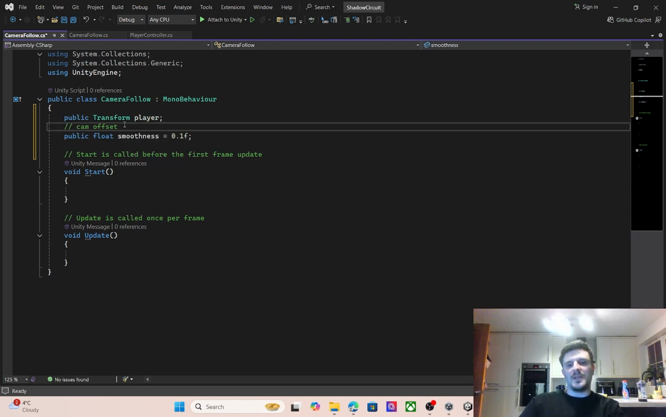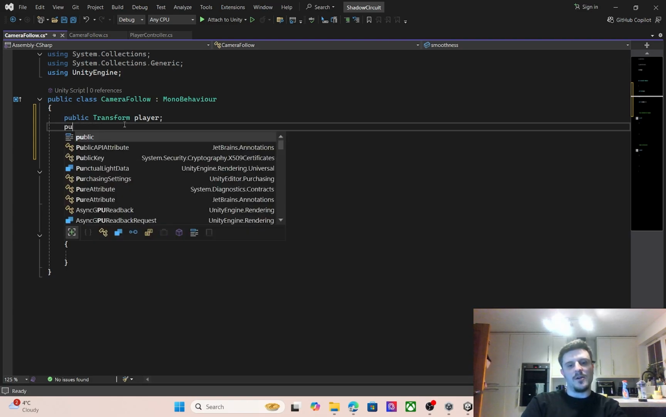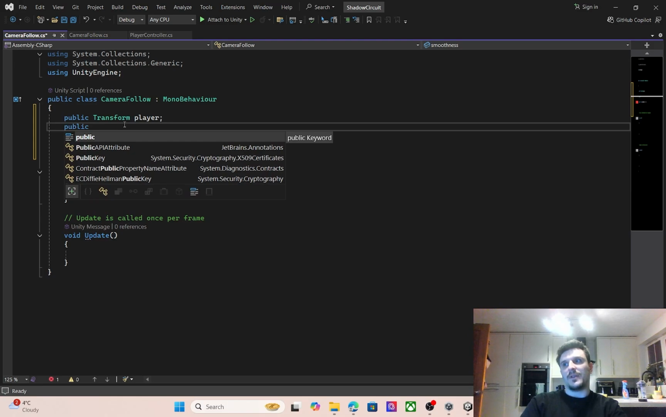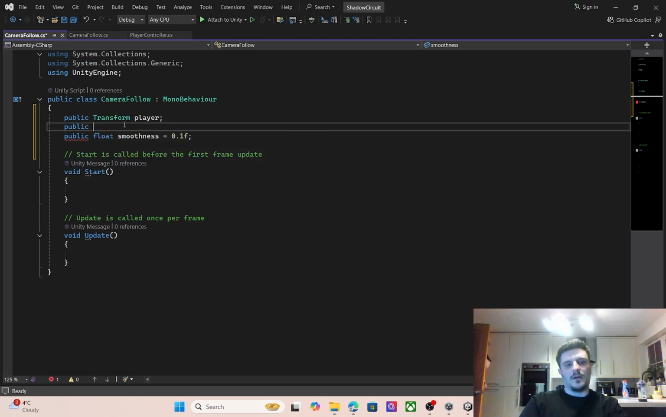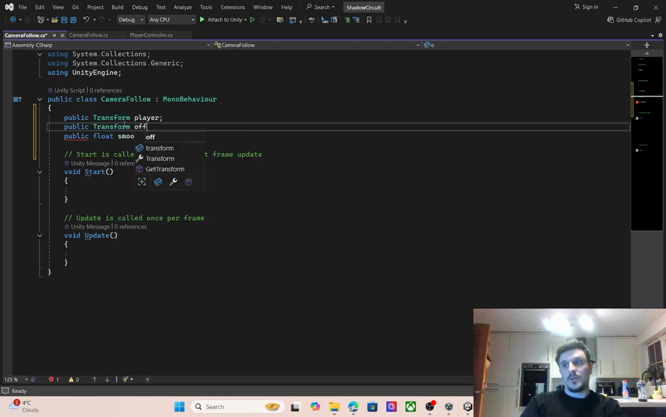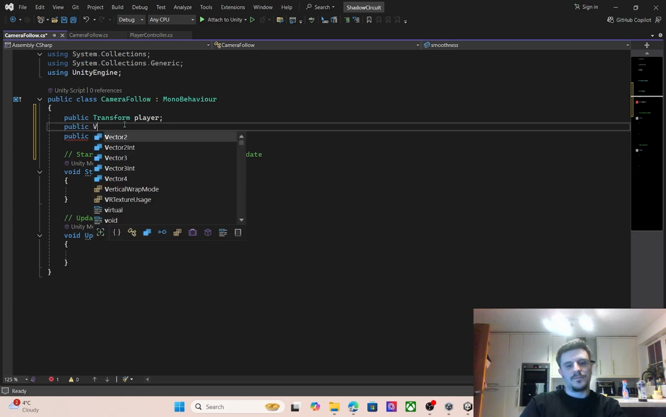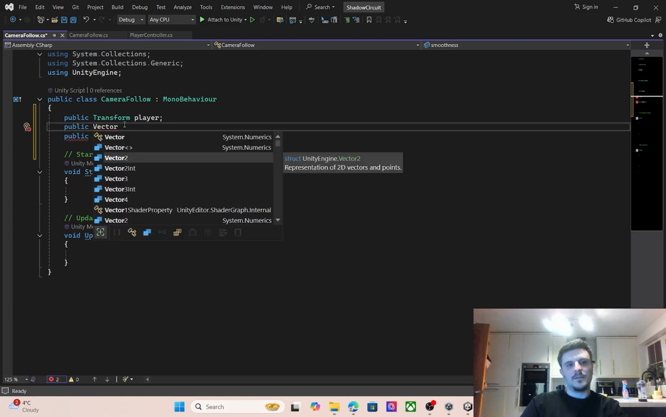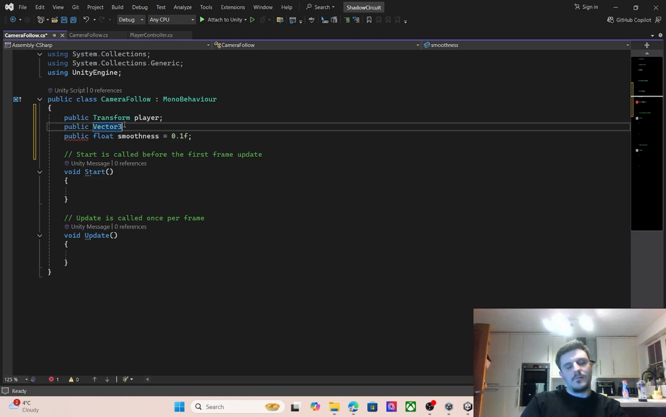Then our offset will be a Vector3, which will also be public because we need to know the offset of the target of the position. It's transform's offset, Vector3, come on, Vector3. So I'll just go and call it camera offset. I'll just call it offset, it's fine.